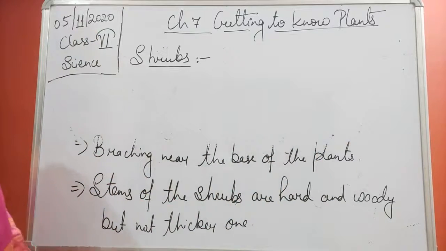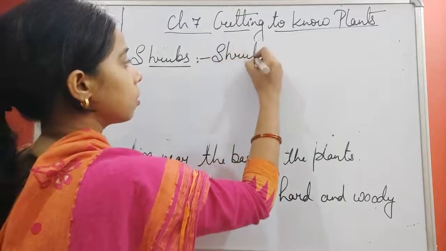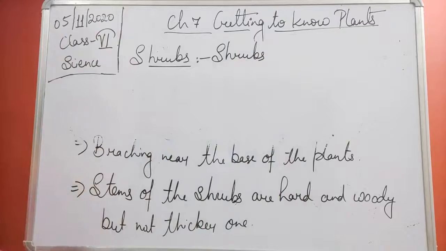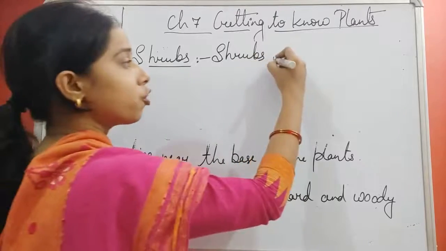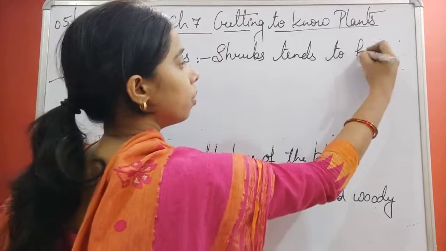If you see the next one, students, these shrubs tend to branch near the ground level.